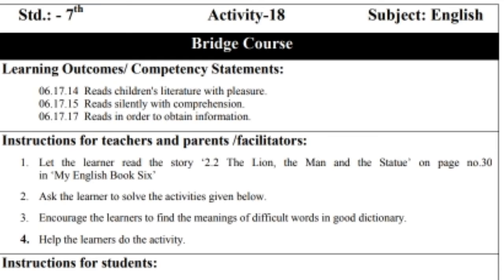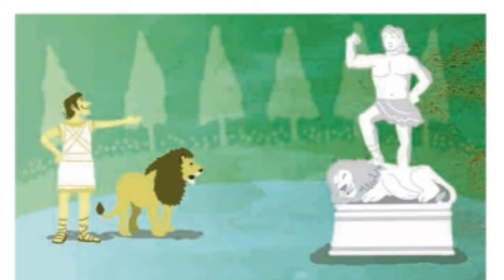There are instructions for students. For this you will have to refer to the English textbook of class 6th, page number 30, 2.2 The Lion, the Man and the Statue. So please open page number 30. Now can you look at the picture, the lion, the man and the statue. You can see a man and a lion, and the man is showing the lion a statue, a man who is standing on a dead lion.